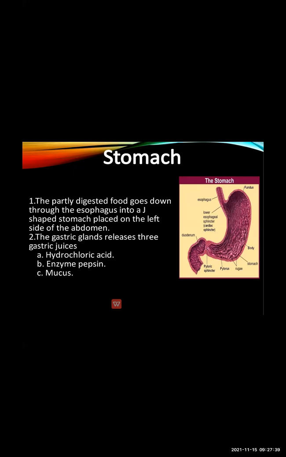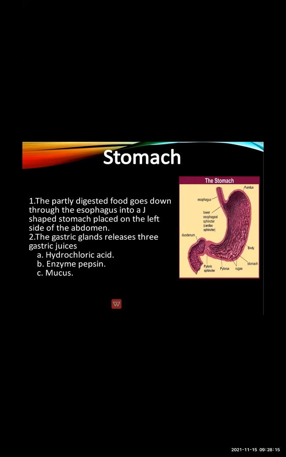The stomach is located on the left side of the abdominal cavity, and it secretes gastric juices such as hydrochloric acid, the enzyme known as pepsin, and mucus. Okay, mainly the proteins are digested in the stomach.